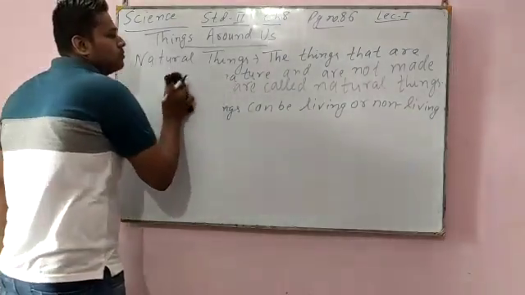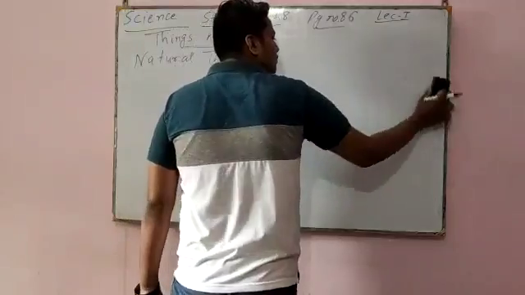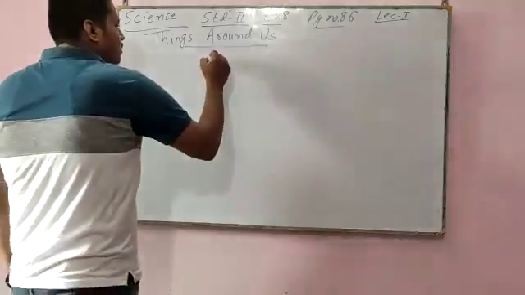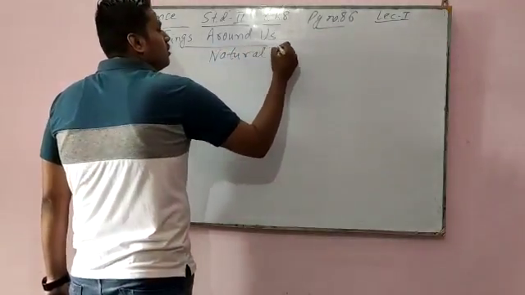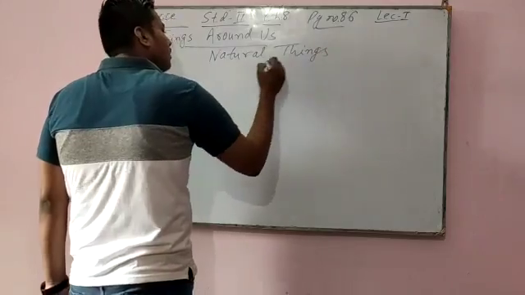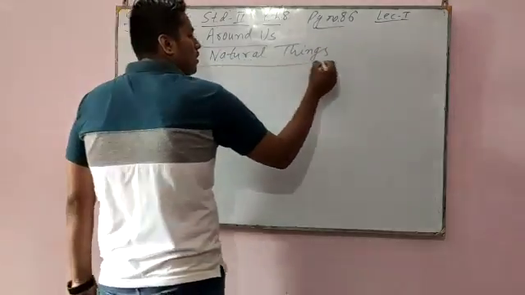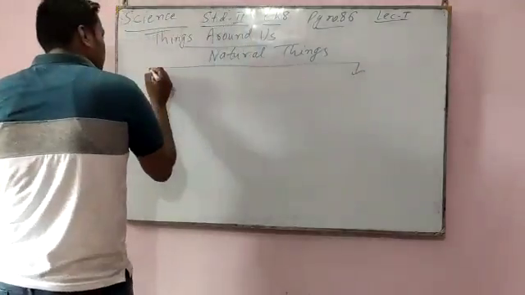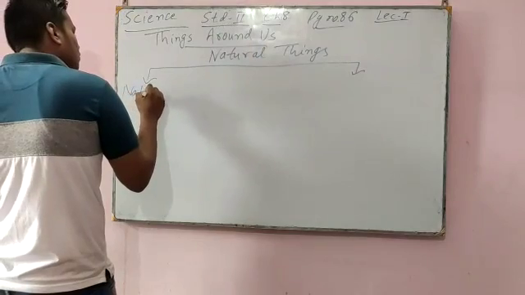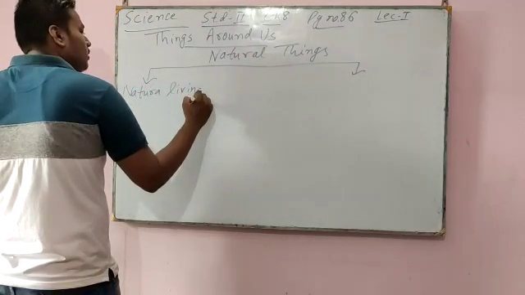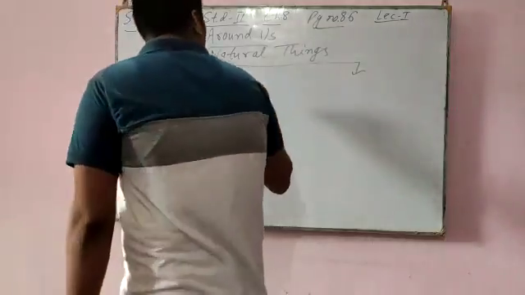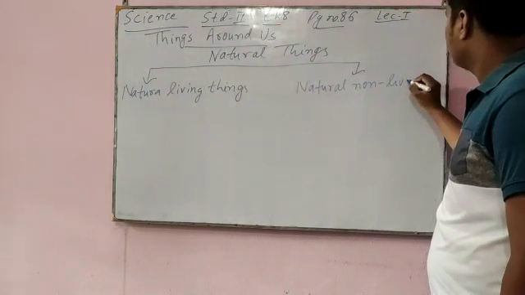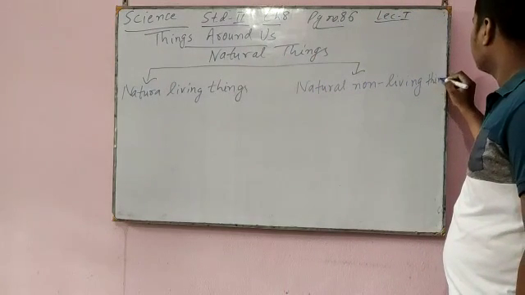Natural things are divided into two parts. One is natural living things, and one is natural non-living things.